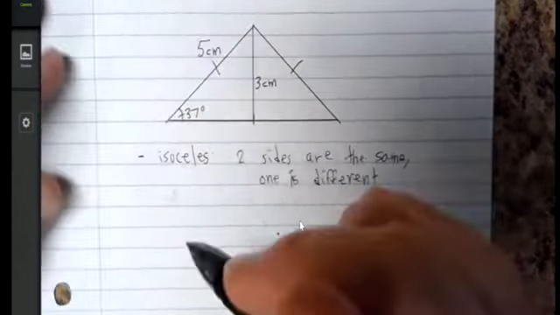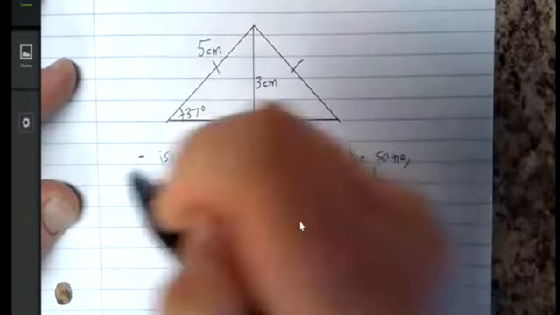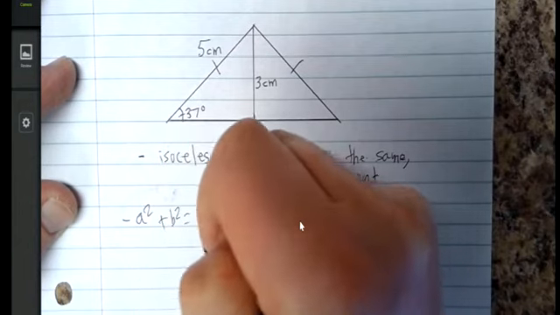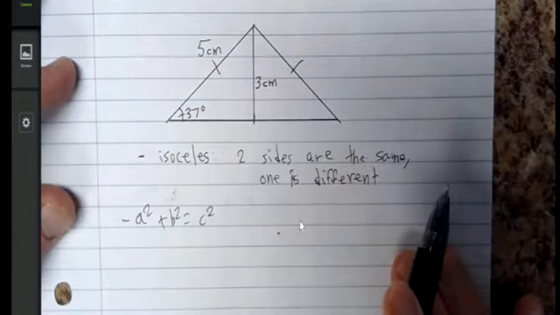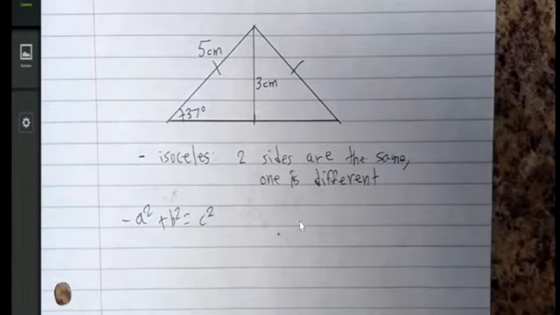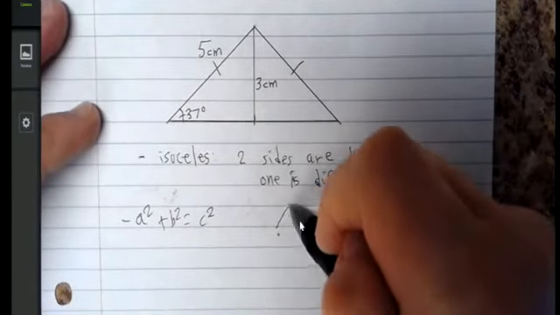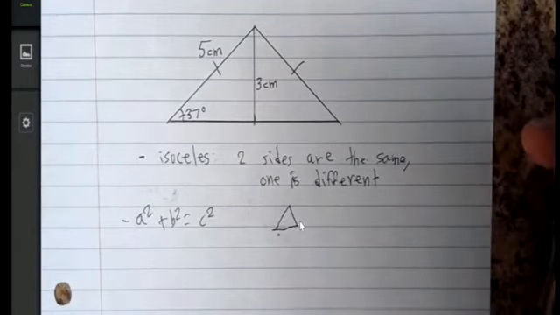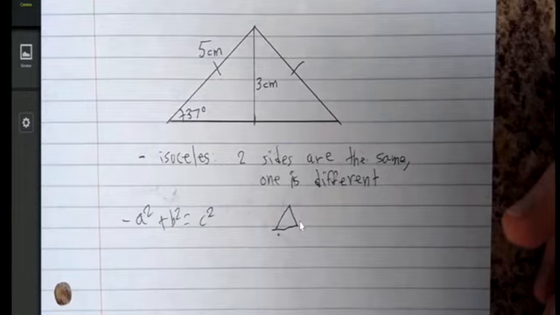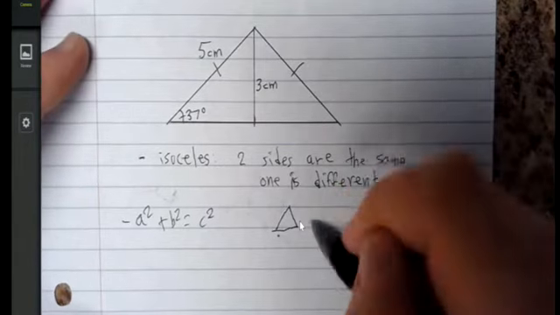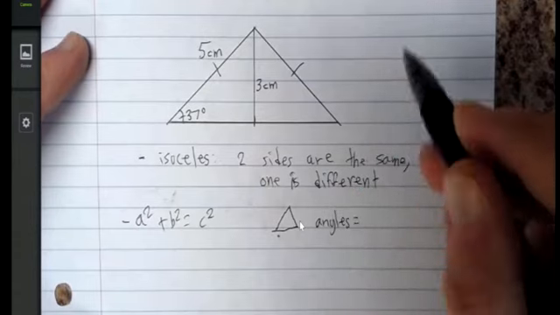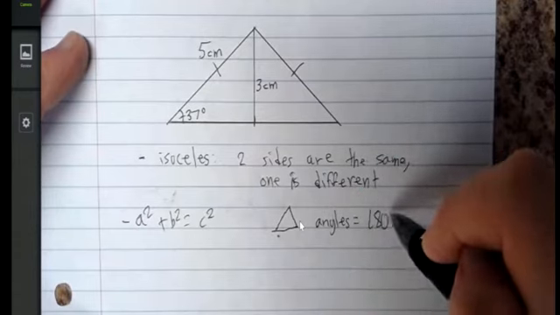The second concept, remember the Greek guy, Pythagoras. A squared plus b squared equals c squared. Remember that? And then if we have any triangle, whether it's a right triangle, an isosceles, an equilateral, a scalene, doesn't matter, angles equal 180.